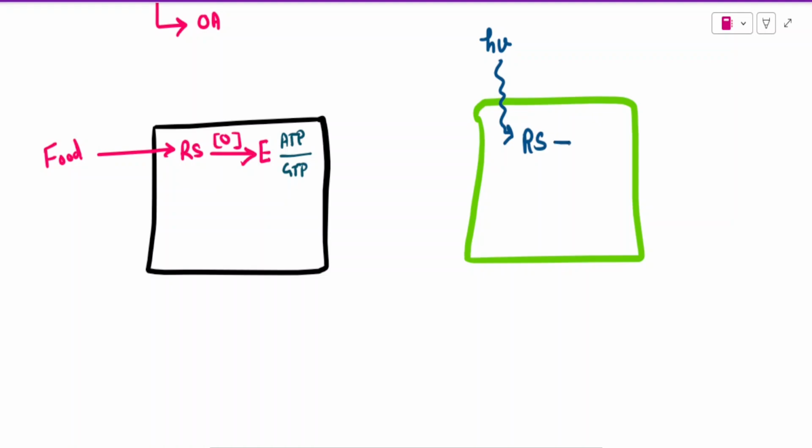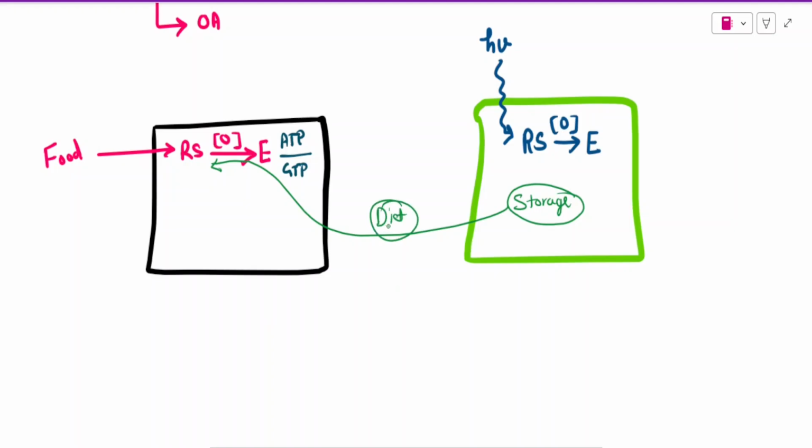The oxidation of respiratory substrate will give the plant energy in the form of ATP or GTP, and this energy will be utilized in the life processes, in the metabolic processes and storage as well, and that storage will be acting as the respiratory substrate for the animal cell, because the animals are taking these respiratory substrates, these organic compounds, as diet.